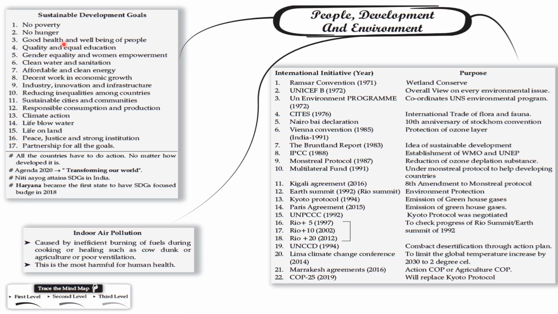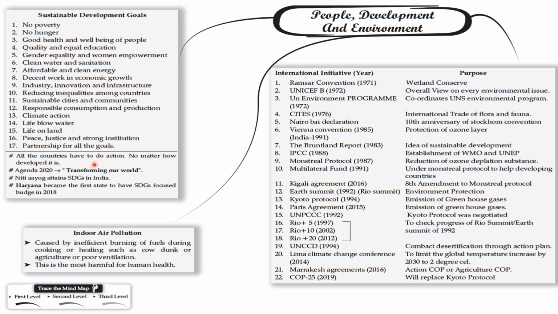Sustainable Development Goals: no poverty, zero hunger, good health and well-being, quality education, gender equality and women empowerment, clean water and sanitation, affordable and clean energy, decent work and economic growth, industry, innovation and infrastructure, reduced inequality among countries, sustainable cities and communities, responsible consumption and production, climate action, life below water, life on land, peace, justice and strong institutions, and partnership for all the goals.